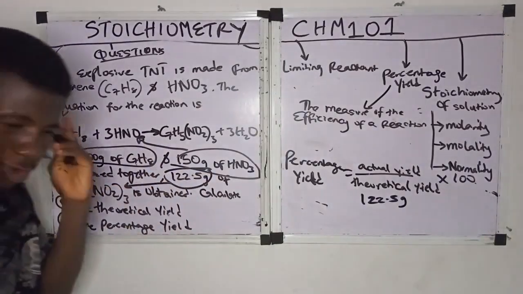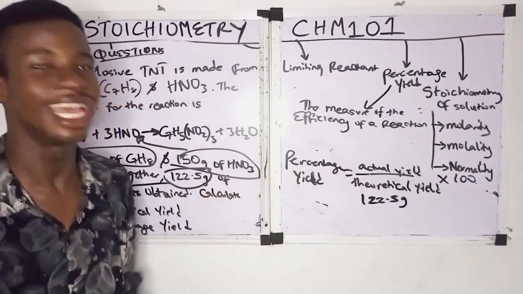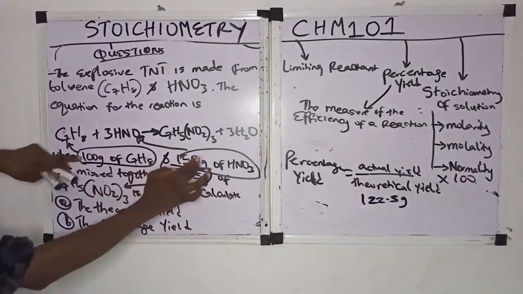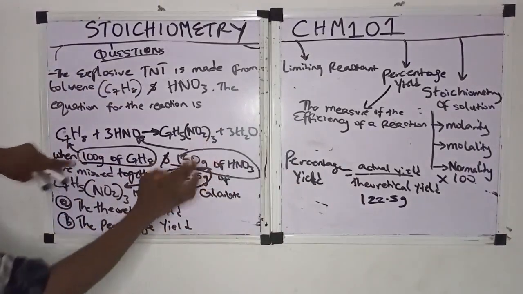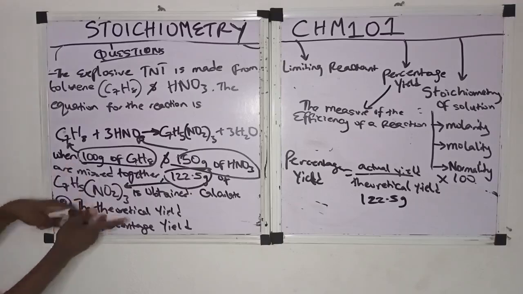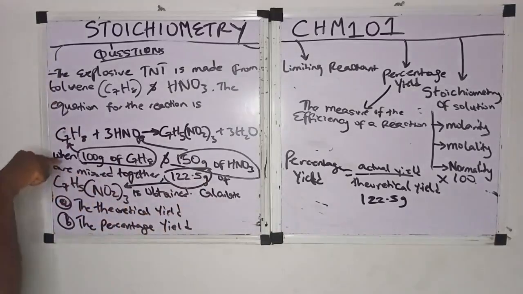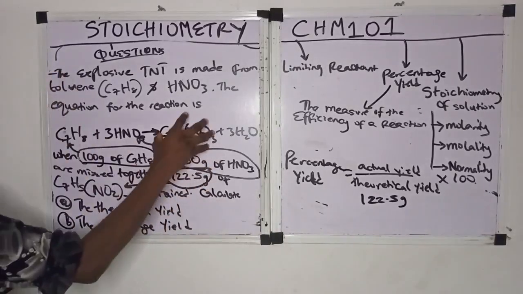What comes to your mind is limiting reagents, because we are relating two reactants to one product. We want to look at the theoretical yield first, the mass of TNT.